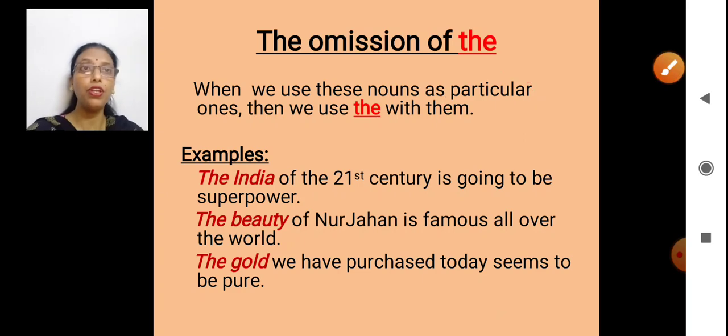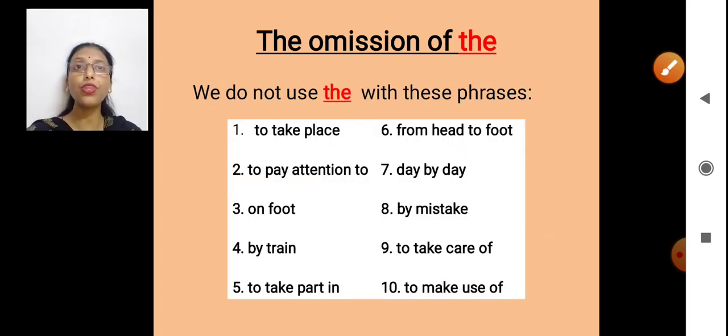Now moving to the next one, the omission of the. There are certain phrases. If you try to put the in their places, you will feel it's not grammatically correct. To take place, to take the place, no, it will not be the correct one. To pay attention to.